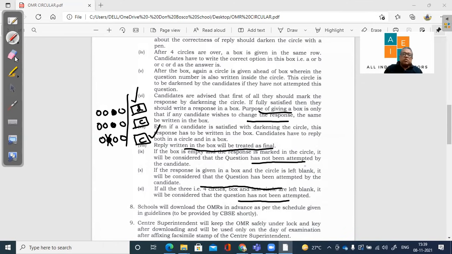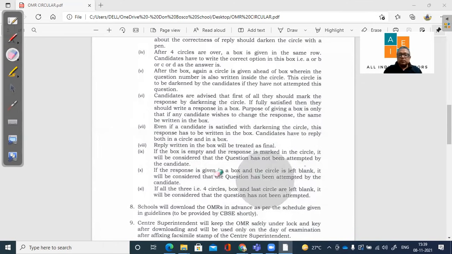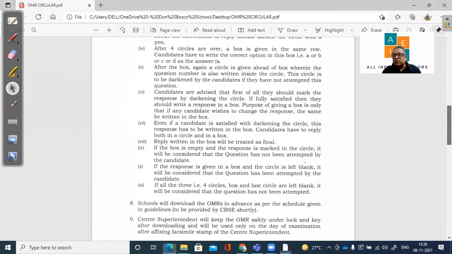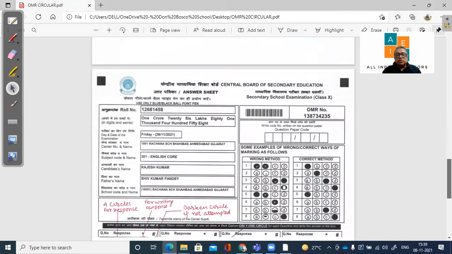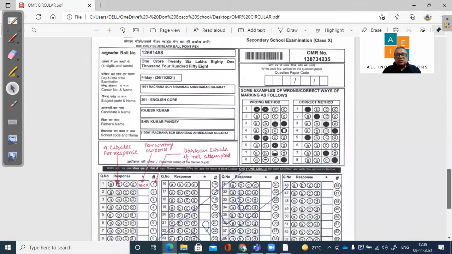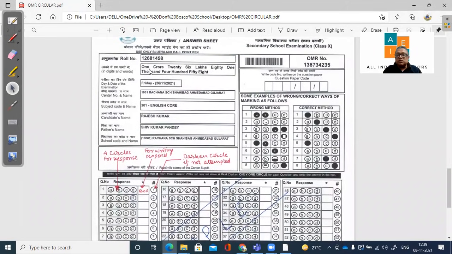Now, schools are going to download these OMR sheets, and the OMR sheets, as I said, will be pre-filled and kept under safe custody of the center superintendent, and will be given to you on the day of the examination. So this is the sample sheet that they have given. See, this is already pre-filled. So there is a roll number in words, roll number in numerical value, the date of the examination, the center, the subject, along with the code. So the code will be written here. Whatever is the code, you will write there on the OMR sheet.